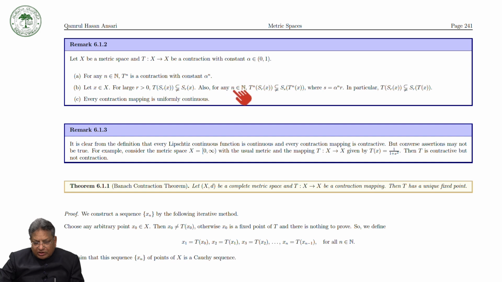Also, for any natural number n, T^n of the ball B(x, R) is a subset of B(T^n x, S), where S is equal to R alpha^n.